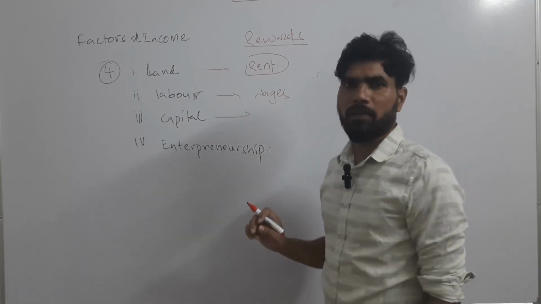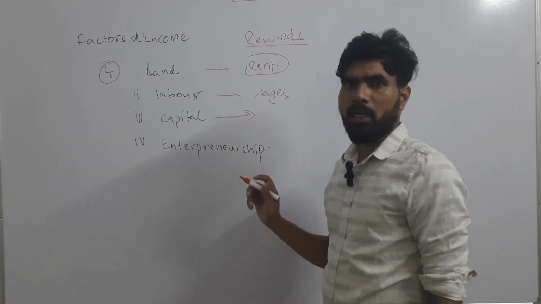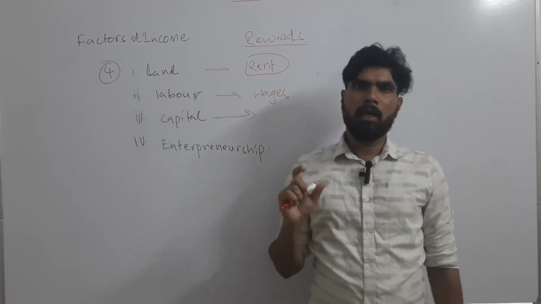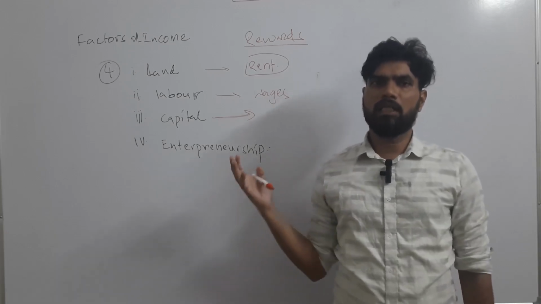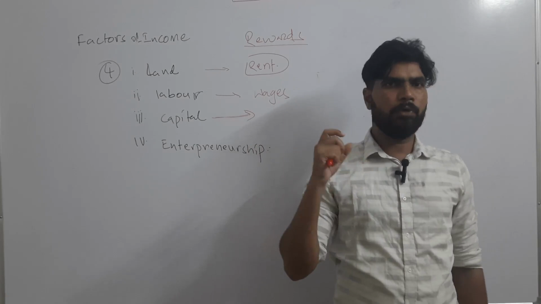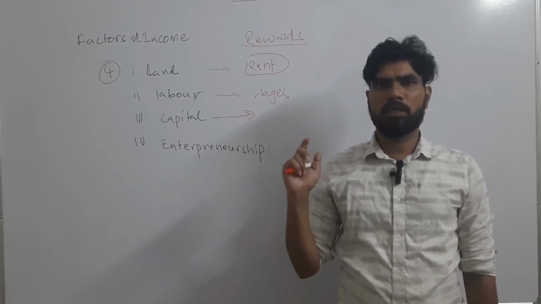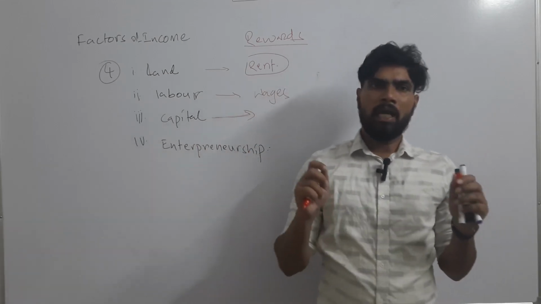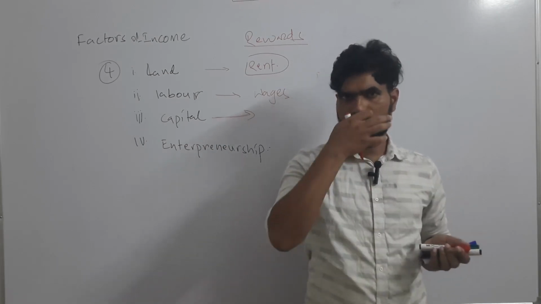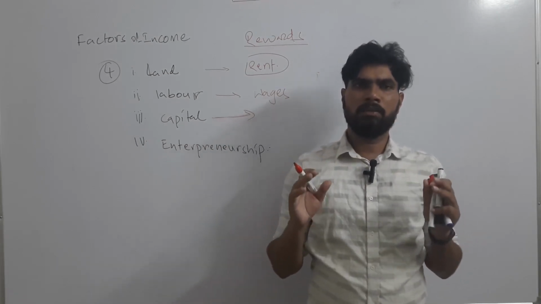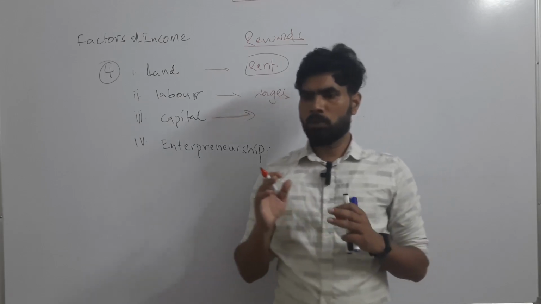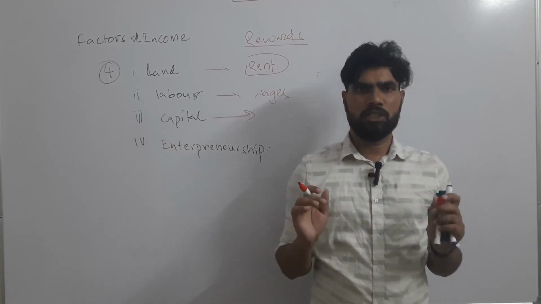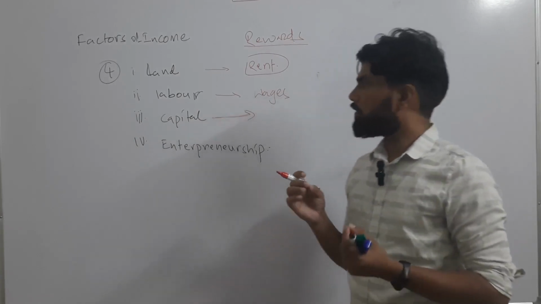And the third one is capital. What is the reward for capital? I have an idea, I have acquired land, I have engaged labor, but I need money to purchase other requirements like computers, like machinery. I need a building to establish a factory. So a building should be there, and for that I need money. Once the building is done, I have to install machinery. For example, let's imagine I am producing bread. To produce bread, I have to bake it, and for baking I need certain machinery. So I have to purchase that machinery, and for that I need money.